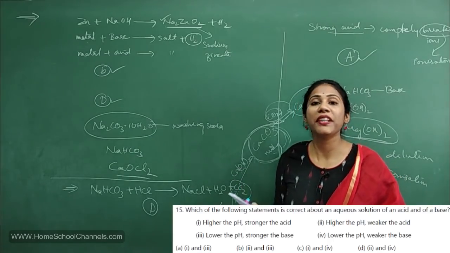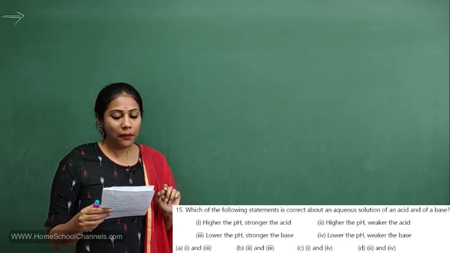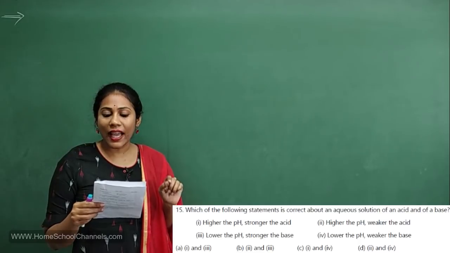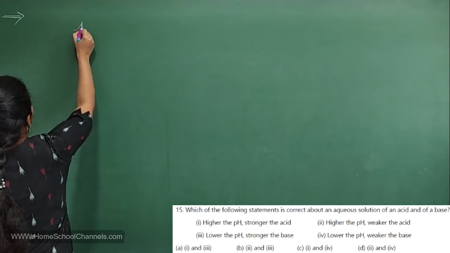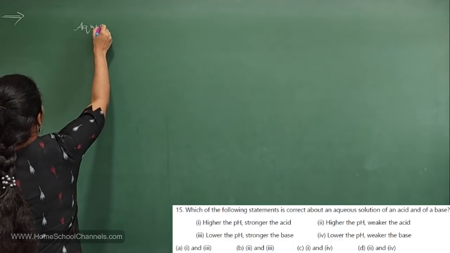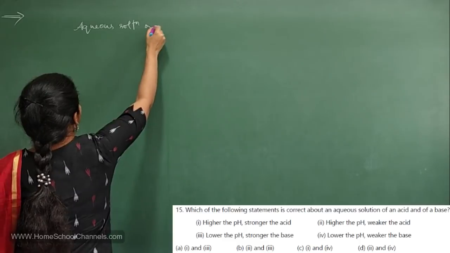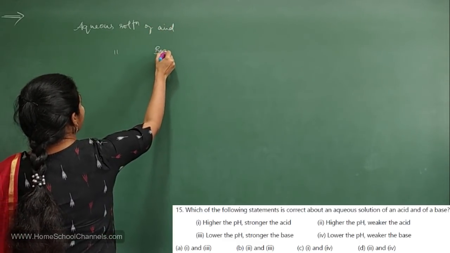Coming to the 15th question. See guys, the 15th question is very much conceptual. Which of the following statements is correct about the aqueous solution of acid and base? See here, you have an aqueous solution of acid, and you have an aqueous solution of base.